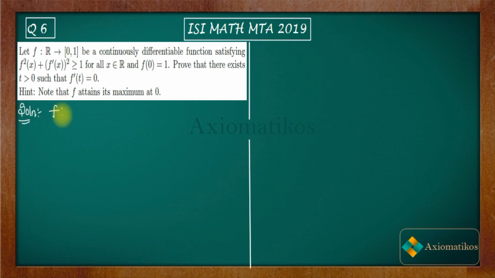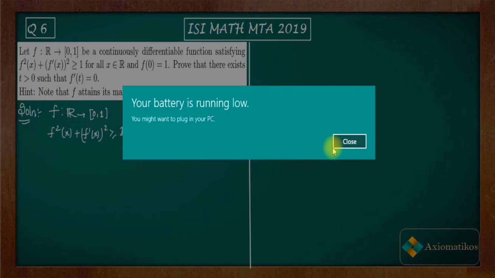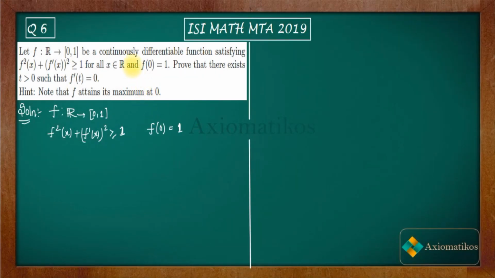We are given a continuously differentiable function from R to [0,1]. It satisfies this property: f square of x plus f dash x whole square is greater than or equal to 1. Also it is given to us that f of 0 is 1. Now what we have to prove? We have to prove that there exists t greater than 0 such that f dash of t is equal to 0.